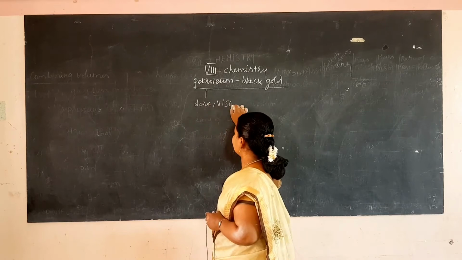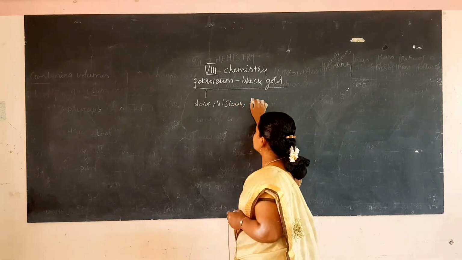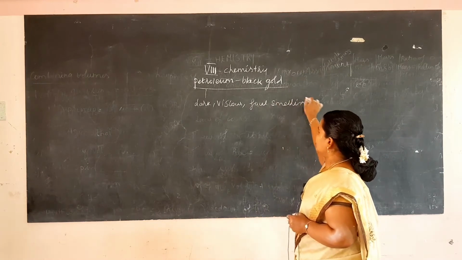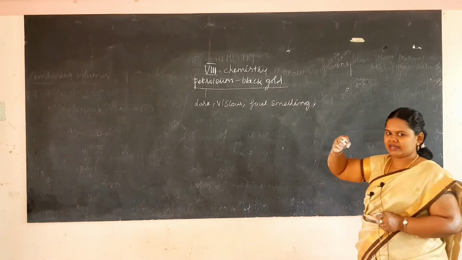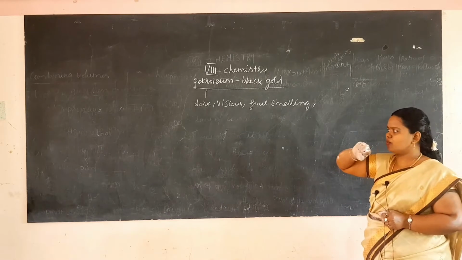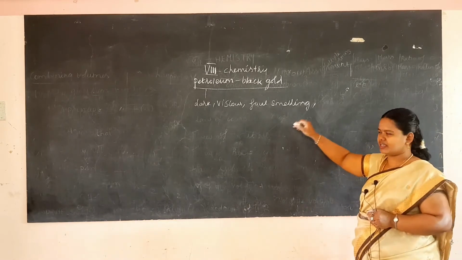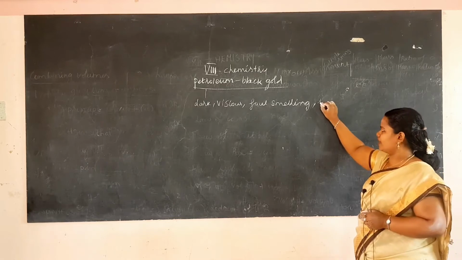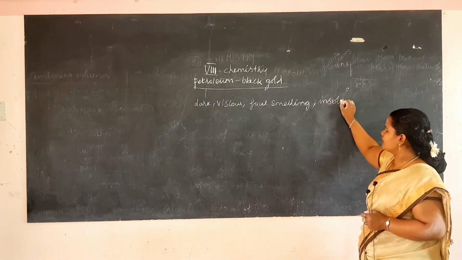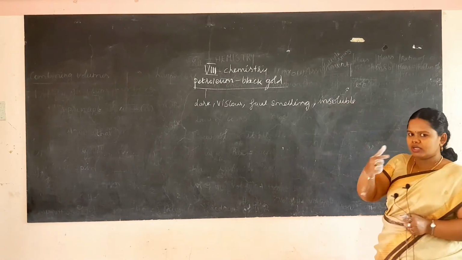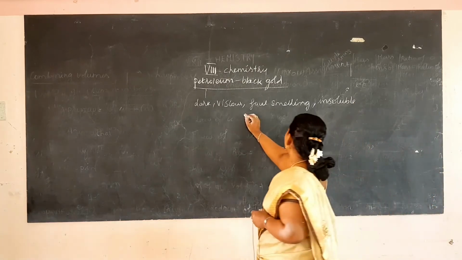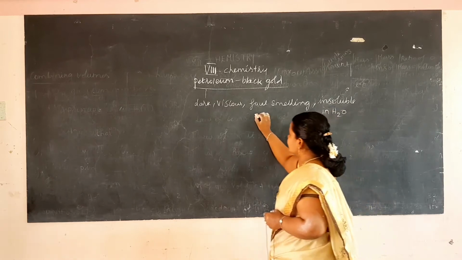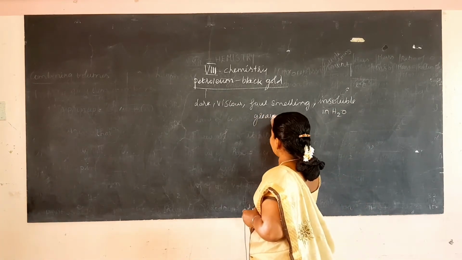viscous, foul smelling, greasy liquid. Dark color, viscous, density is more, foul smelling, irritating, and insoluble in water. Insoluble in water, greasy. When you touch the petrol, it will be greasy. Insoluble in water, greasy liquid. That is known as our petrol.